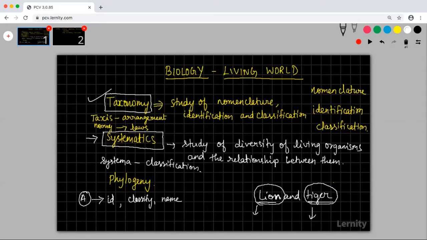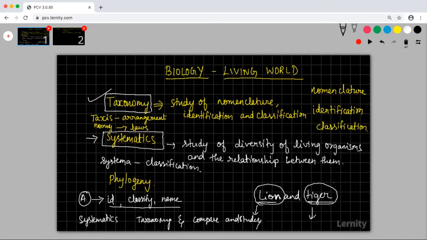In case of systematics, after doing all these three things, which is taxonomy, what I am trying to do is compare and study. So that is the basic difference between systematics and taxonomy.